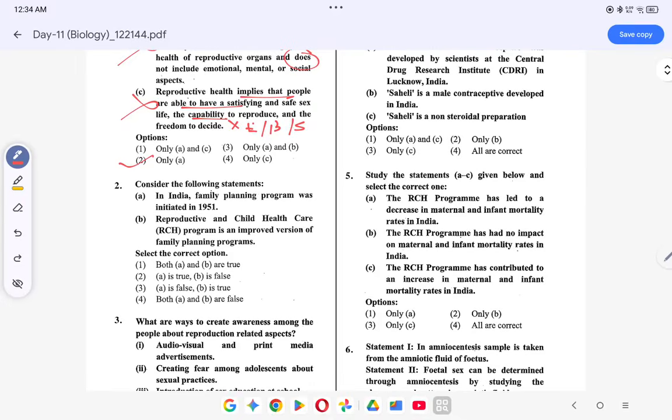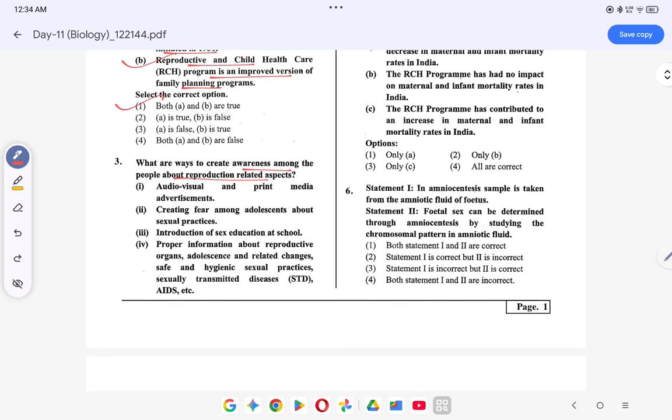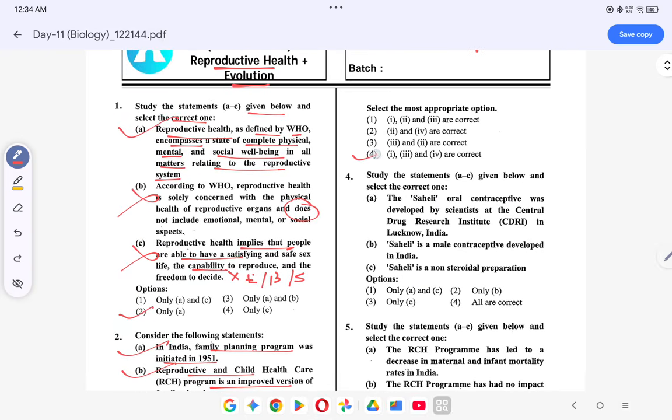Coming to the next question. In India, the family planning program was initiated in 1951. Correct. Reproductive child healthcare program is an improved version of the family planning program. This is correct. So both these statements are correct. Coming to the next question. What are the ways to create awareness among the people about reproductive aspects? Audio, visual and print media advertisement. This is correct. Creating fear. No, we do not have to create fear, so this is wrong. Introduction of sex education in school: proper information about reproductive organs, adolescence related changes, safe and hygienic sexual practices, STDs and AIDS etc. This is correct. So the option will be 4, 1, 3 and 4 correct.